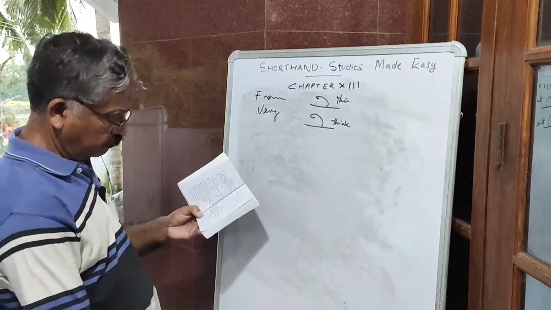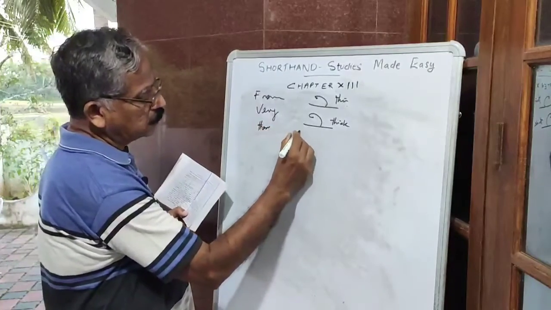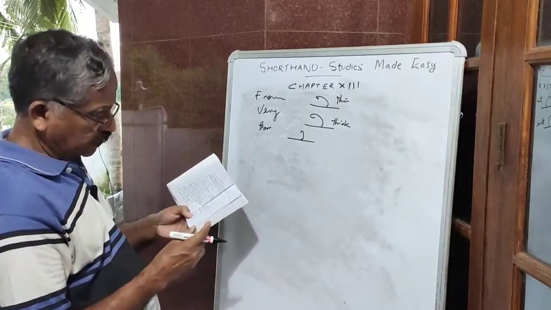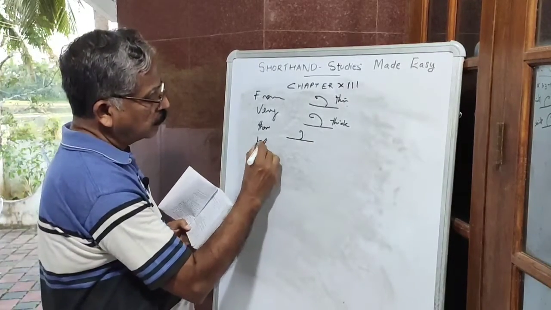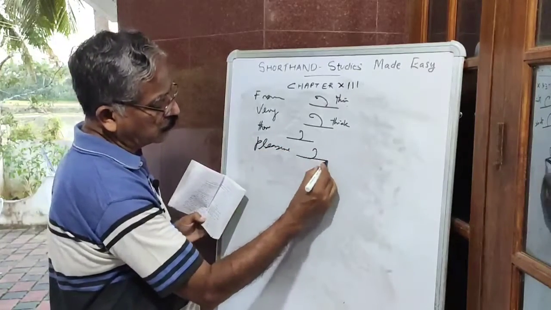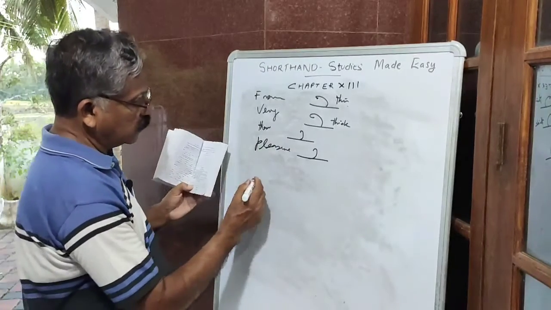Were, on the line. Then there, on the line is there. Now pleasure. Pleasure, sir on the line. Sir on the line is pleasure. Then surprise. How to write surprise?